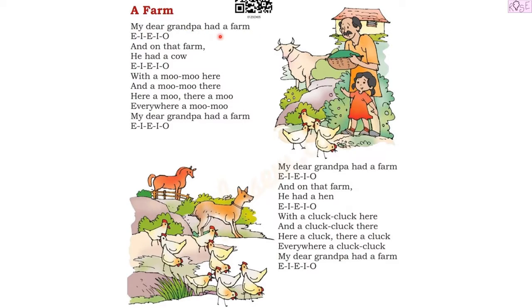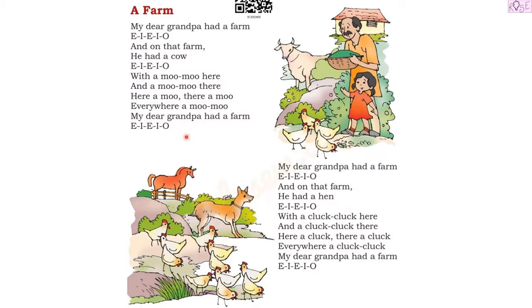My dear grandpa had a farm, E-I-E-I-O. And on that farm he had a cow, E-I-E-I-O. With a moo-moo here, with a moo-moo there, here a moo, there a moo, everywhere a moo-moo. My dear grandpa had a farm, E-I-E-I-O. And on that farm he had a hen, E-I-E-I-O. With a cluck cluck here and a cluck cluck there, here a cluck, there a cluck, everywhere a cluck cluck. My dear grandpa had a farm,